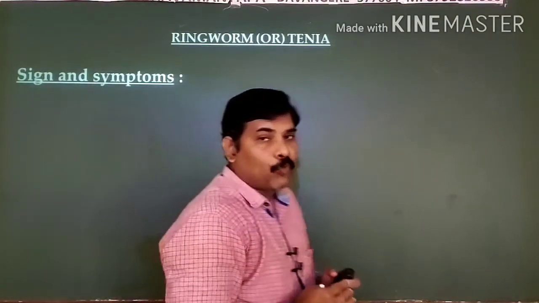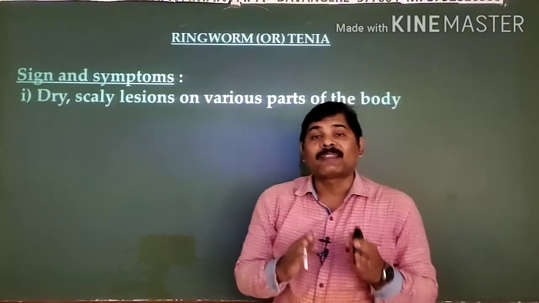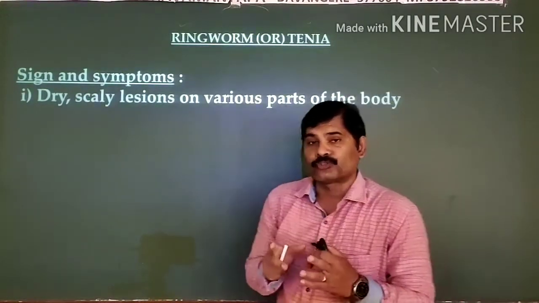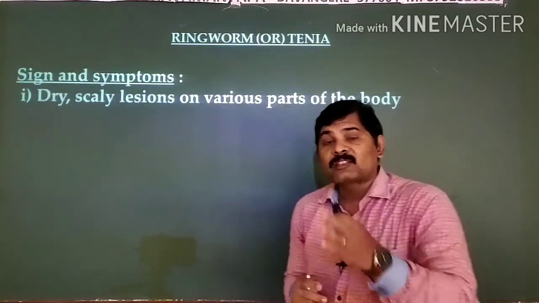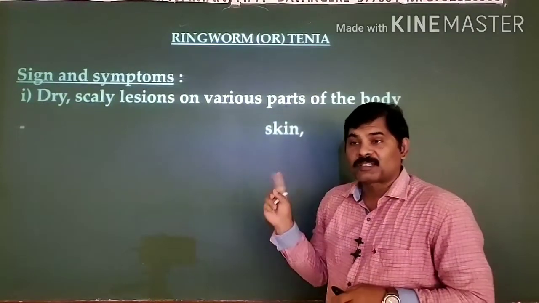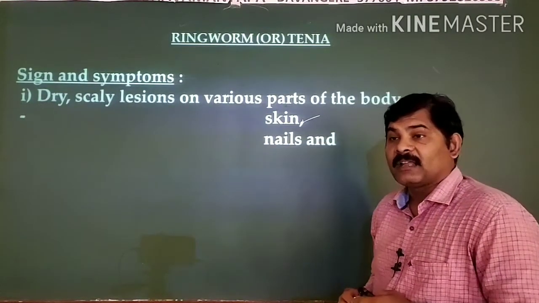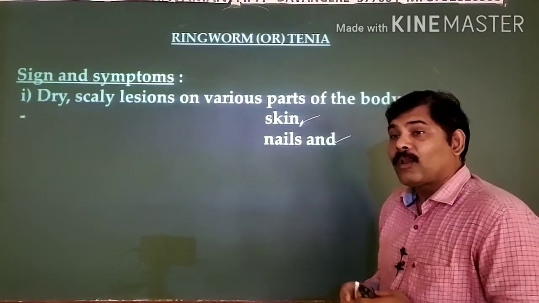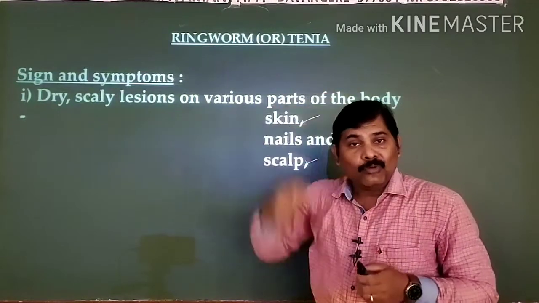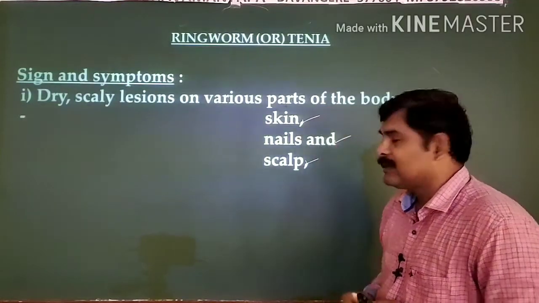When you get affected by this one, you exhibit certain kinds of symptoms. Dry scaly lesions appear on various parts of your body. Here the lesions mean the wounds. Then what are the various parts of the body on which these dry scaly lesions appear? The first and foremost is your skin. Thereafter, the nails will get affected. And along with that, even the scalp of the body, that means the hair, the skin present on the cranium, is known as the scalp. These three parts will get infected by this fungi.